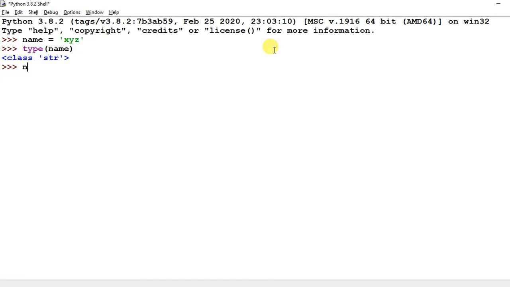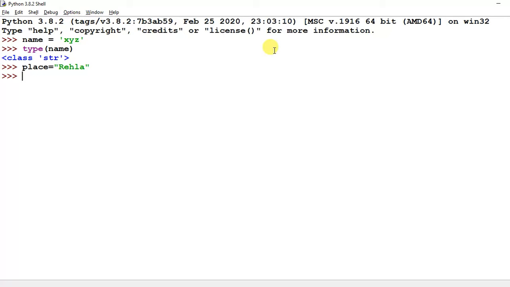When you assign any value, suppose place, we can use double quotation to assign a string. Suppose I'm using Rehla, and in this way you can also assign a string value to a variable.